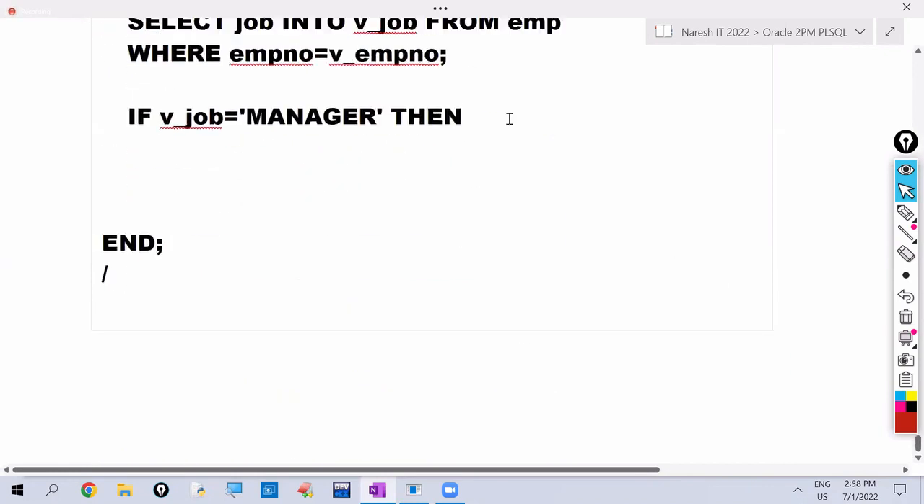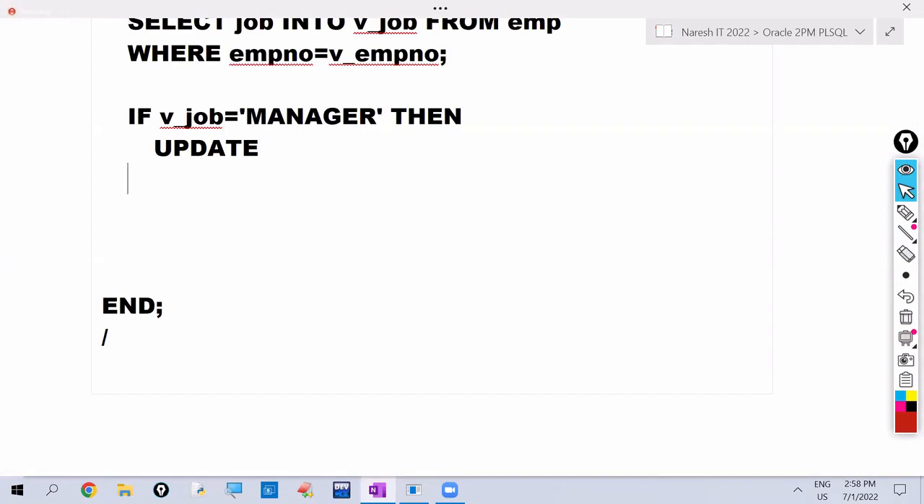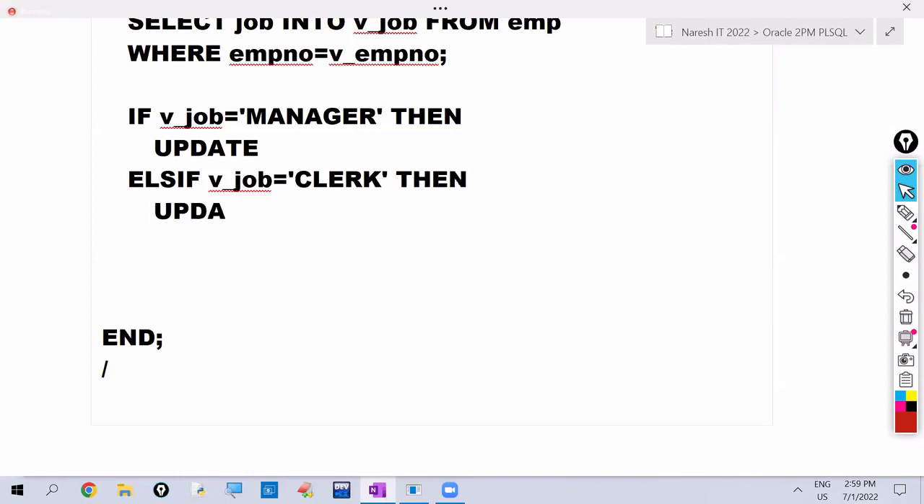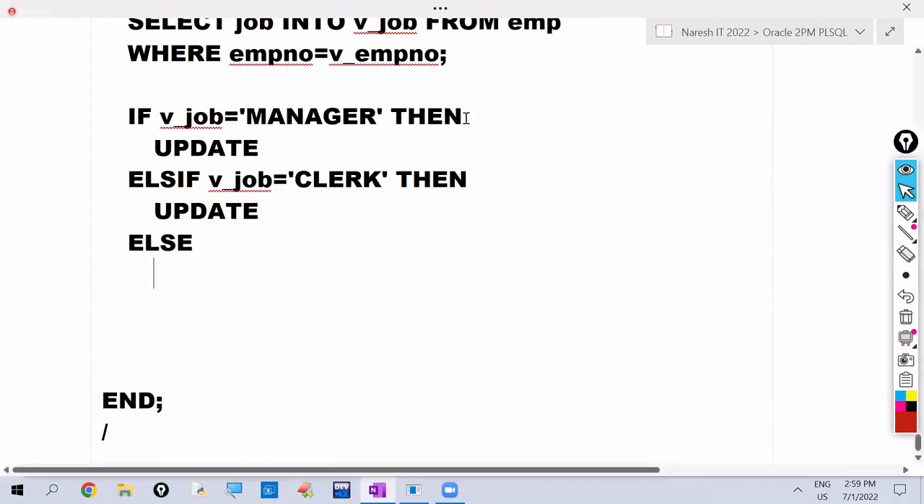For example, we are writing an update command here, for however much amount we want to increase. Else if, one more condition: if v_job equals clerk, then we write the update query to increase 10%. Other than this, other than manager and clerk, we definitely have to write else here. So else, the update command, and here end if.